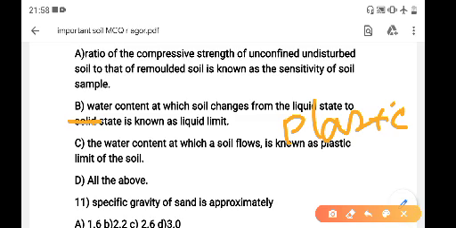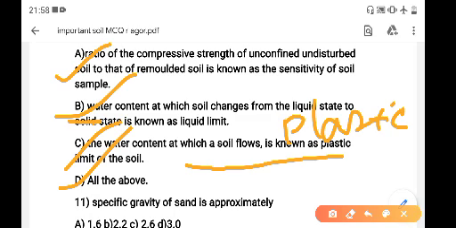Option C. The water content at which soil flows is known as plastic limit of soil. So option A, option B, option C are all right, so all the options are correct. So the right answer is option D.